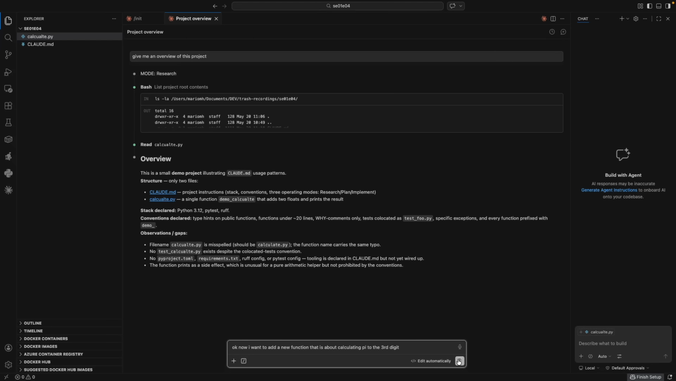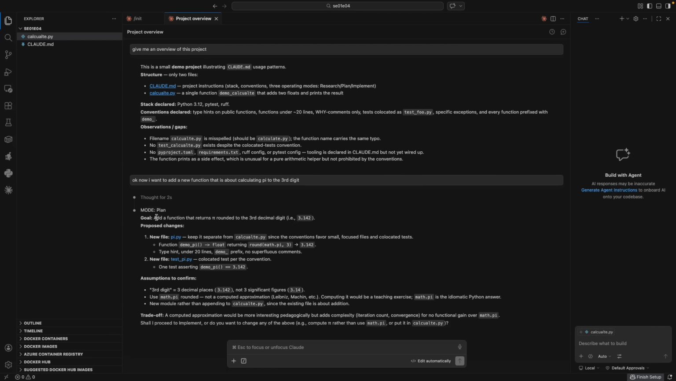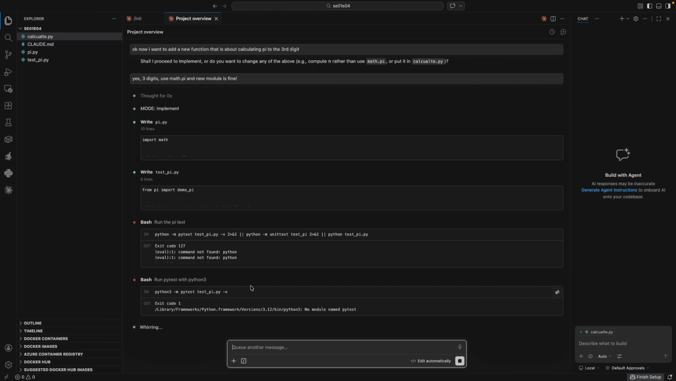So now we have here already, again, the mode definition. It's telling me we are in plan mode. Also, it's telling me what the goal is. It's doing what changes it needs to do. It would pull this into a new function, pi, and create a new test file and some assumptions to confirm.